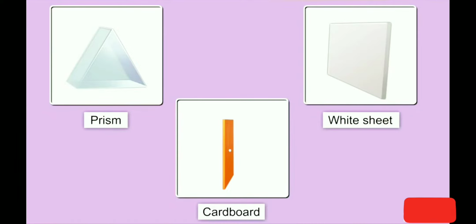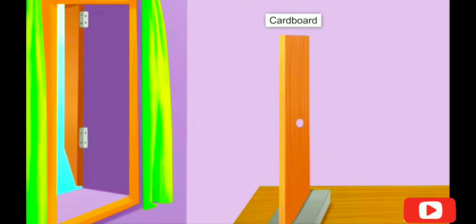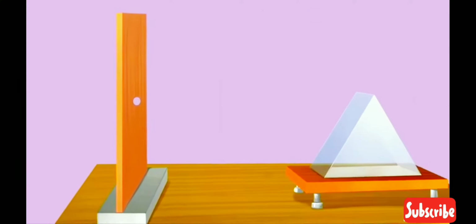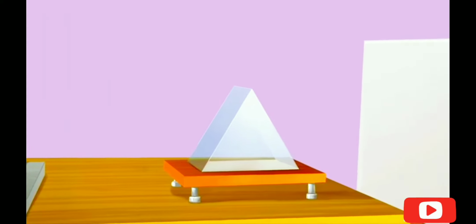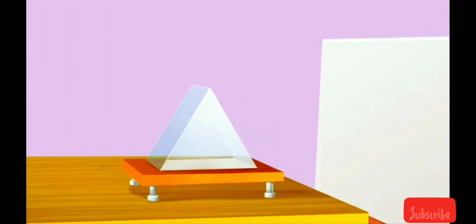For the activity, you need a prism, a white sheet and a cardboard with a small hole at its center. Place the cardboard at the position such that the sunlight falls directly on it. Next, keep the prism such that the light passing through the hole of the cardboard falls on the surface of the prism. At the other end of the prism, fix the white sheet as shown.